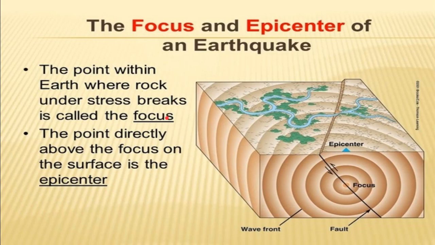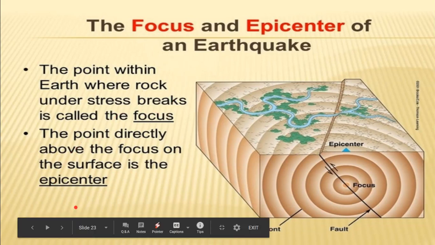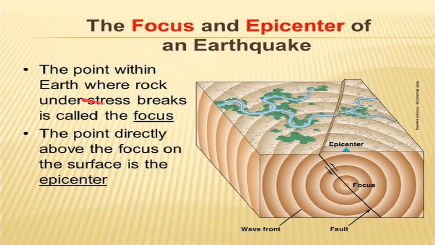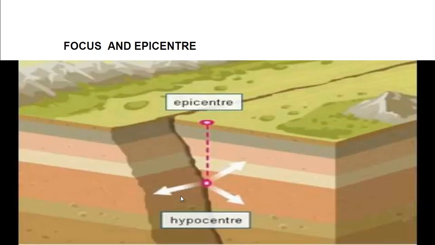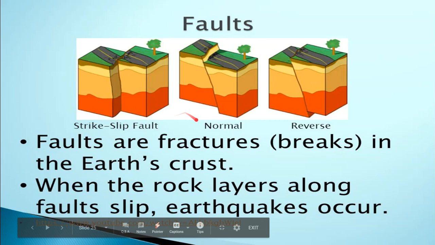Let us understand what is focus and epicenter. The point within the earth where rock under stress breaks is called the focus. The point directly above the focus on the surface is the epicenter. Faults are fractures or breaks in the Earth's crust. When the rock layers along faults slip, earthquakes occur.